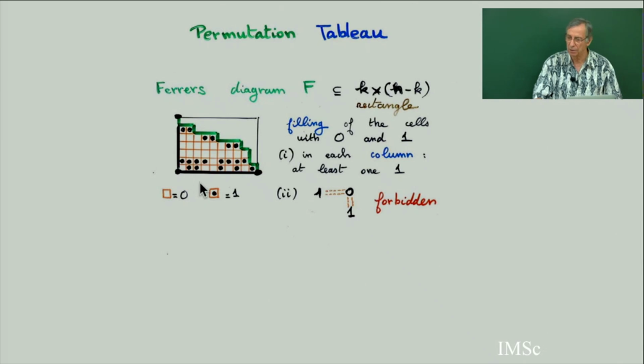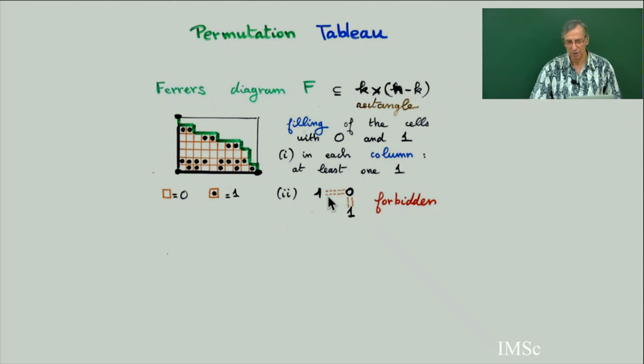Here is the definition of permutation tableau. I already showed this in the previous lecture. You have a Ferrers diagram, and it's a filling of the Ferrers diagram satisfying two conditions. First condition, in each column there is at least one black dot. In the paper about this, I call an empty cell 0, and when there is a black dot, you put a 1. So there is at least one 1 in each column. And then this pattern is forbidden.